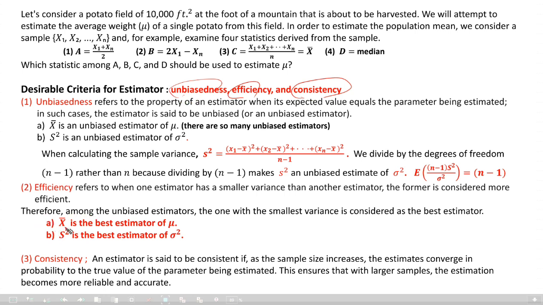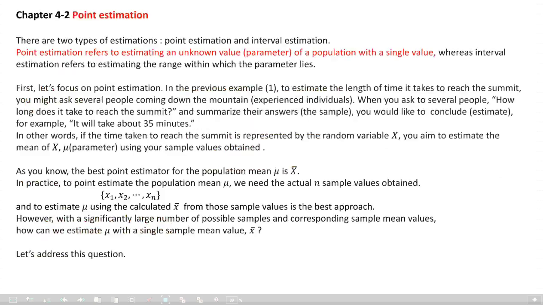Finally, the sample mean x bar is the best estimator of mu. S square, the sum of squares divided by the degrees of freedom, is the best estimator of sigma square, where sigma square is the population variance. Okay, let's go to point estimation.